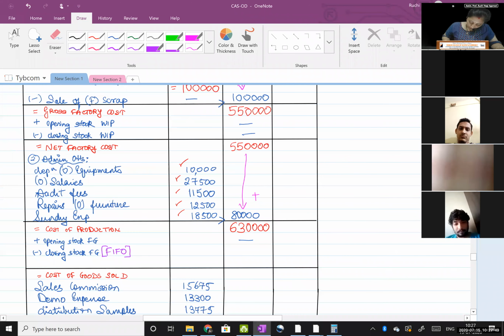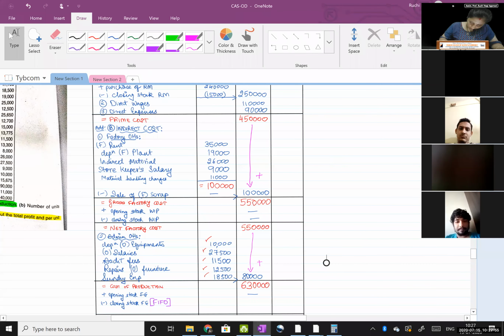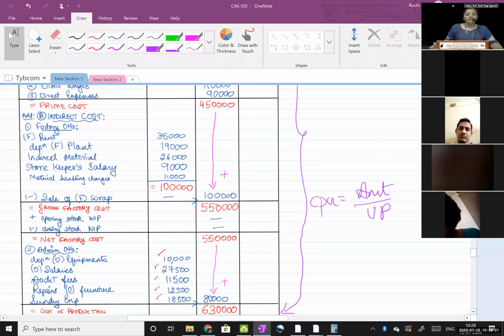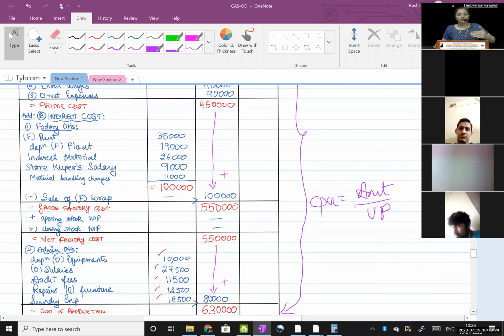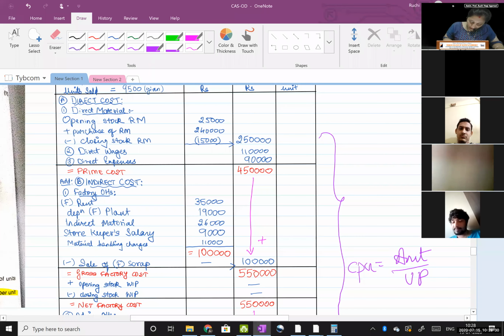I hope you'll remember, from raw material up to COP, cost of production. How will I get my CPU column? Amount divided by units produced. So till cost of production, keep dividing with units produced. How much is my units produced? 10,000. Okay, so let us start.